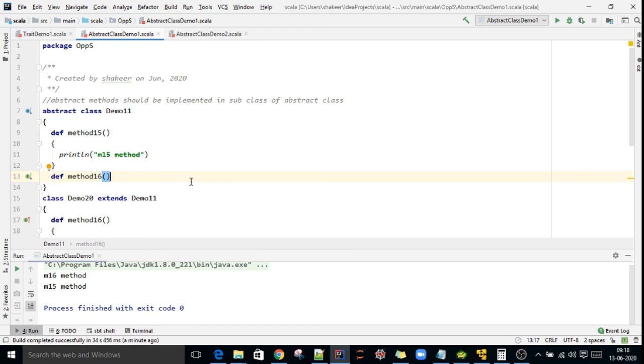Later, when the requirement is finalized, you can provide implementation for that. Whenever you don't know the complete implementation of a class or a method, you can declare it as abstract. You will add the abstract keyword to that class or method.